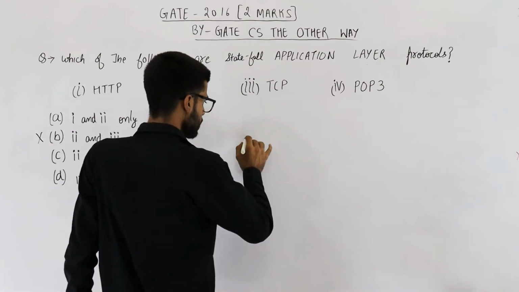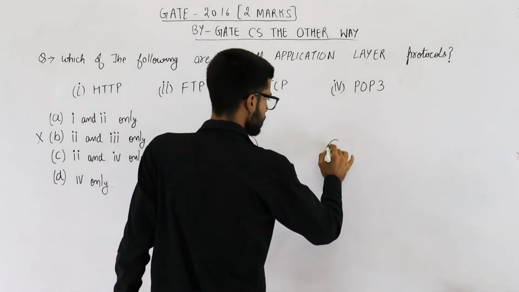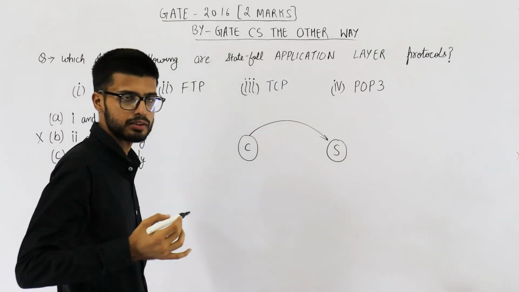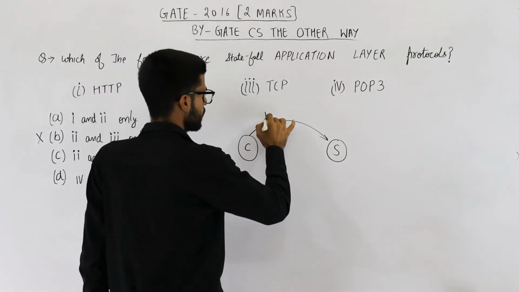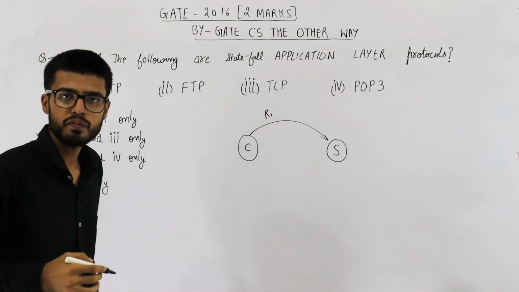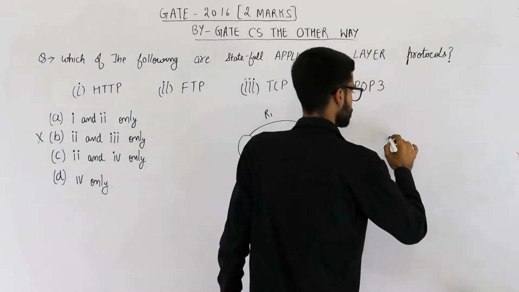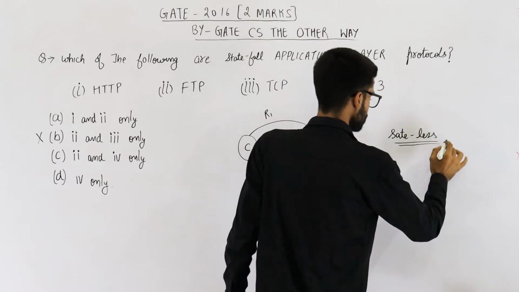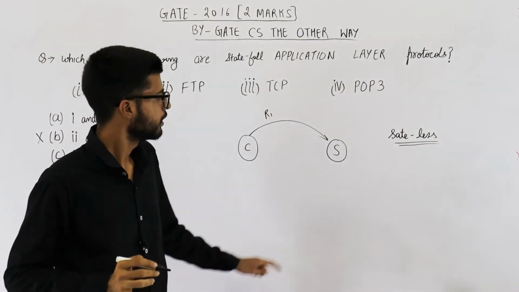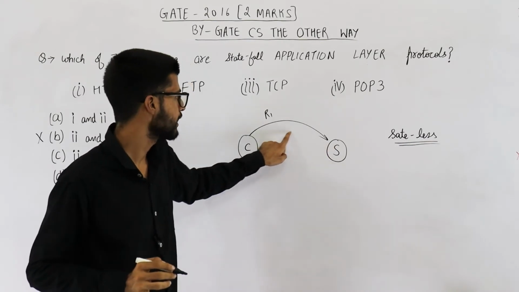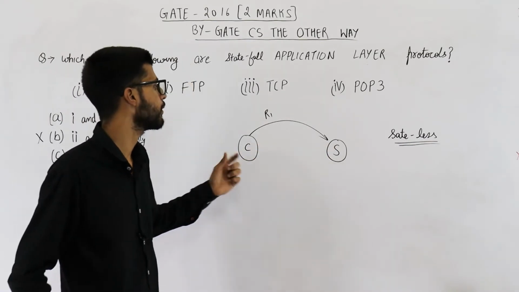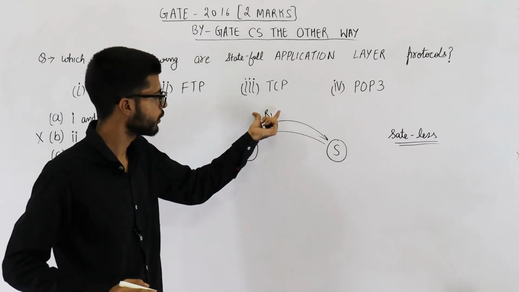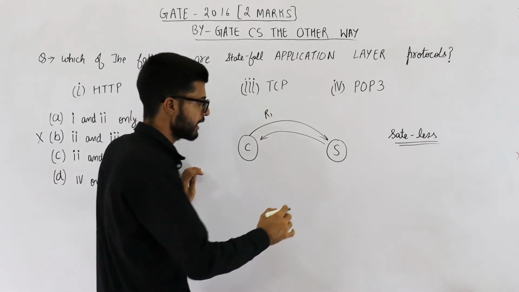See. Suppose this is a client and this is a server machine. Client will make a request to server. Suppose this request is called request R1. Okay. Now in case of stateless protocols, once this server has replied to a request, it will forget everything about this client. So server will reply to any request made by client, and it will forget everything.